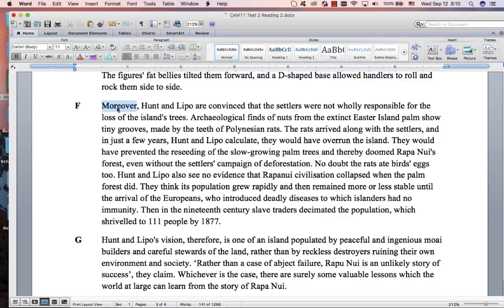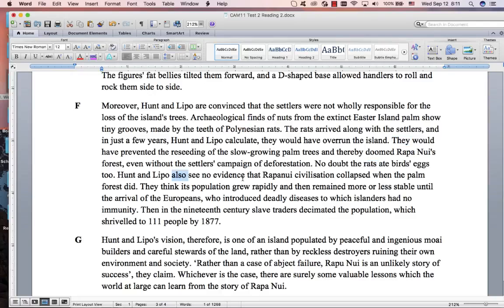Alright, now they're continuing to say that the settlers were not responsible. Now the settlers is different to the Rapa Nui people. The important part of this sentence is at the end, the rats. And if they repeat it in the next sentence, it means that's very important. The rats arrived. That's the rats. So they're repeating rats, rats, rats. More about rats.